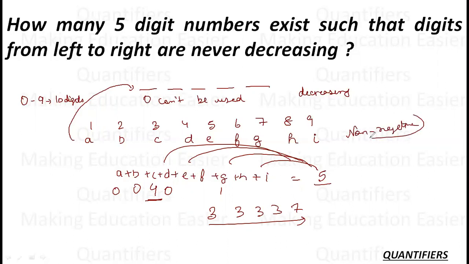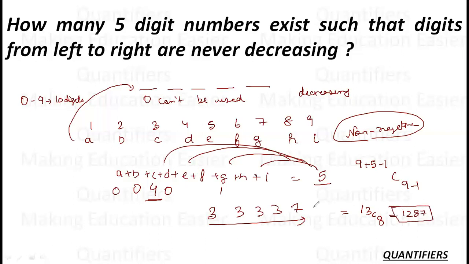Non-negative integral solution in the sense that these are my 9 people, these are the 5 places to be distributed, and the number of ways in which this can be distributed is 9 plus 5 minus 1, C 9 minus 1. So my answer is going to be 13C8. This is my final answer. Now quickly calculate this answer. This answer is 1278, sorry, 1287. This is my final result, 13C8.